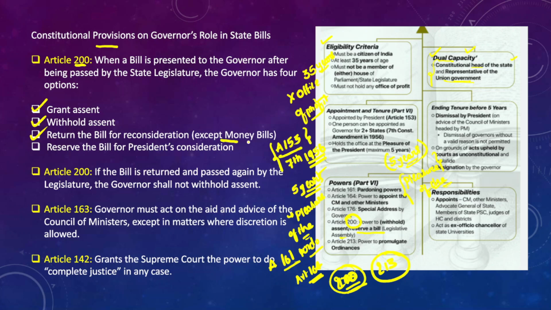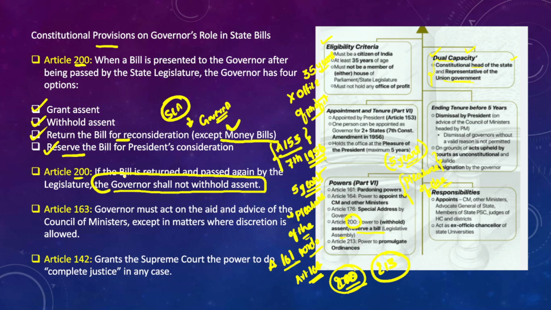However, this will not be possible with respect to money bill. If state legislative assembly again passes this bill and presents it to the governor, governor is bound to give assent to such bills, you should understand this. And the other option that the governor has is to reserve the bill for the president's consideration as well, right? So he can even reserve the bill for the consideration of the president. And therefore, under Article 200, if the bill is returned and passed again by the legislature, governor shall not withhold his assent to the bill, he should give his assent to the bills.